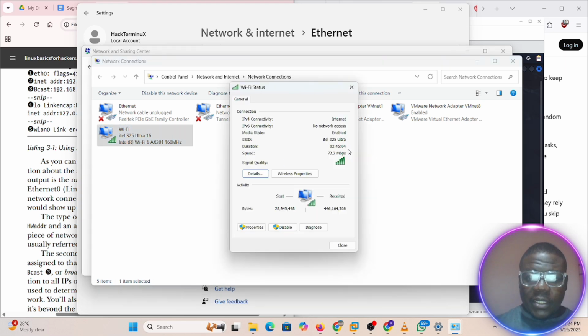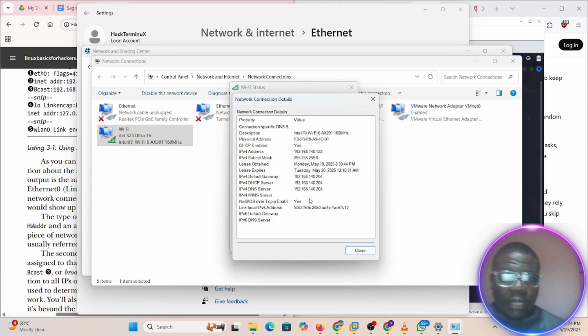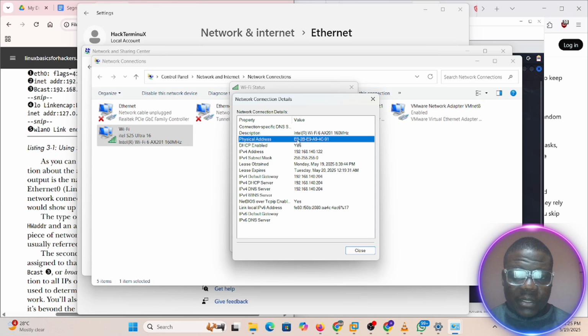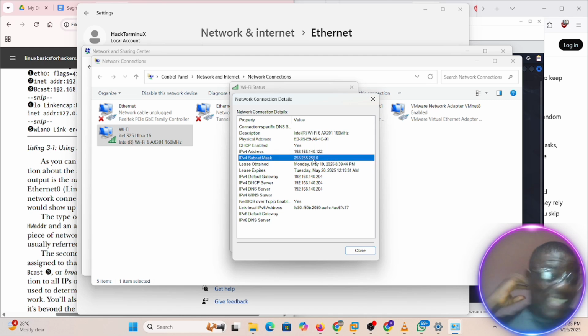And if we check it, we can see the signal, bytes sent out and bytes received. I'm just trying to show us, and if we come to details, the physical address is my MAC address. This is the description for my interface, and this is the IP address. This is the subnet mask, same thing as the network mask that we were looking at the other time. Later we might talk about this, or I can point you to videos that talk more about this. So we won't be dwelling on this too much. And if you look at my IPv4 and my gateway, I have my gateway here. That means my gateway is acting as a DHCP for this network, which is my phone Wi-Fi.